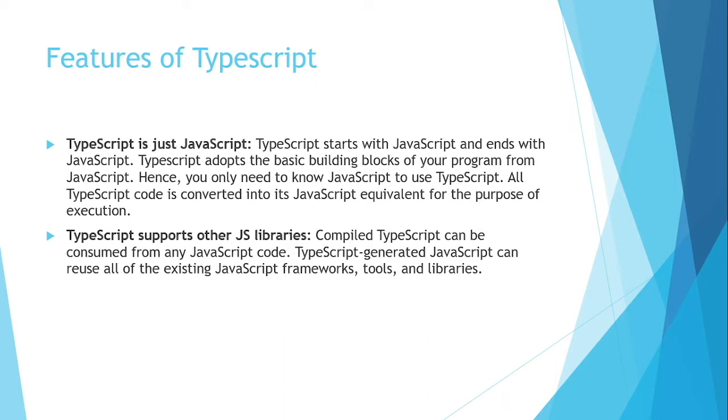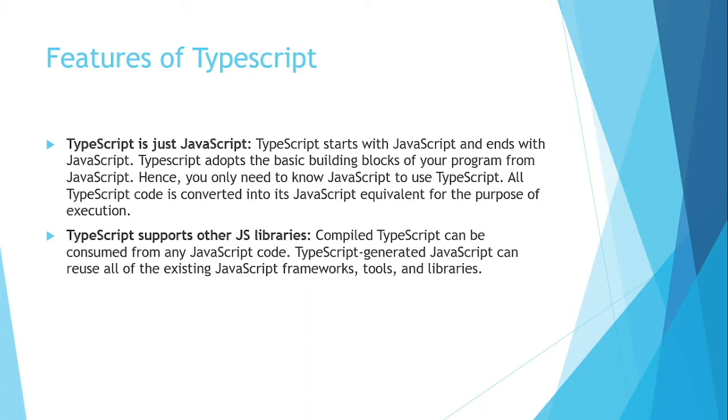All TypeScript code is converted into its JavaScript equivalent for the purpose of execution, which means whenever we compile the TypeScript code, that is actually converted into JavaScript first, and then that is executed on any platform. TypeScript supports other JavaScript libraries, which means we can use all the JavaScript libraries inside TypeScript as well, for example Angular, Next.js, React.js.